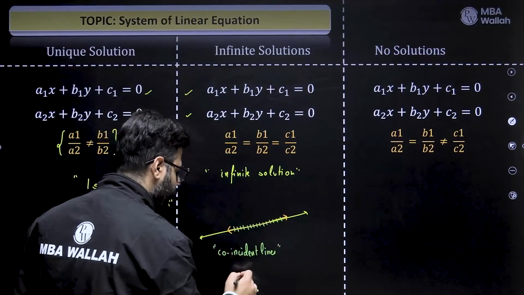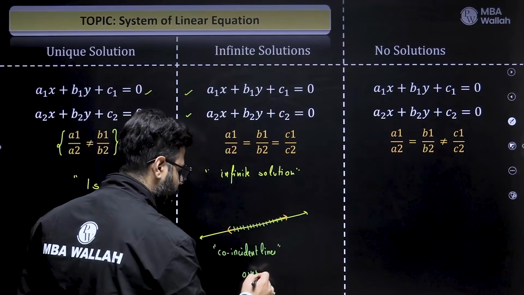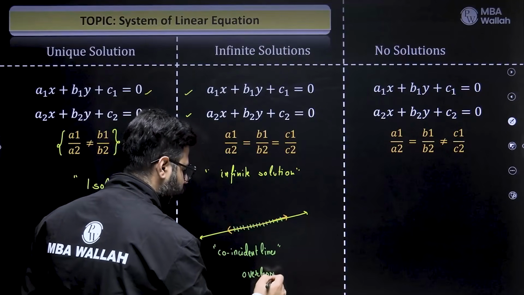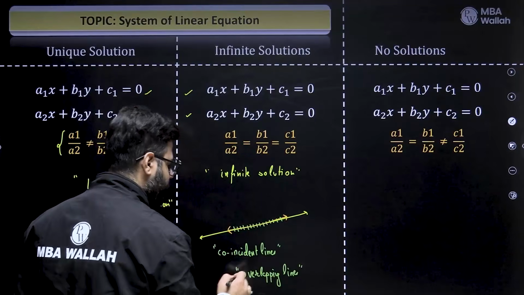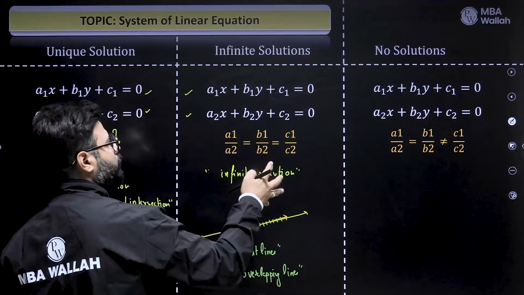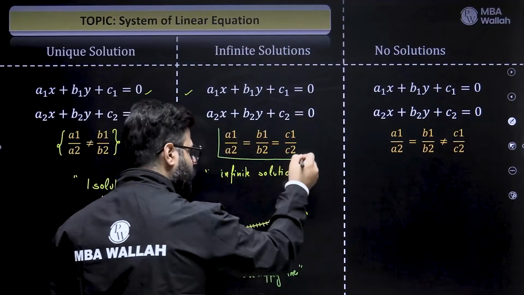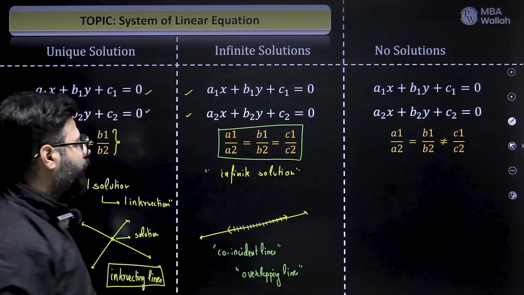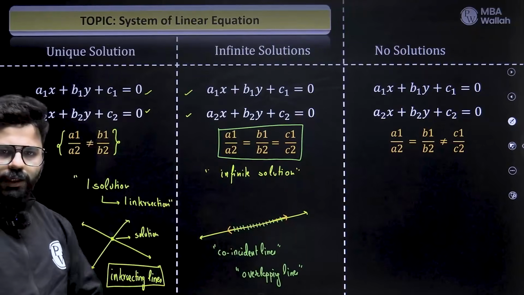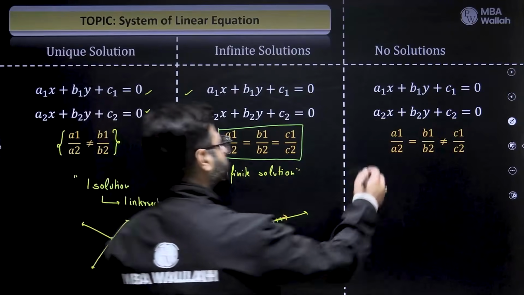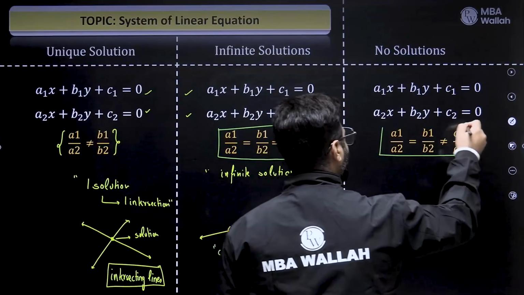or overlapping lines. So condition of coincident, condition for overlapping, condition for infinite solution, this one. The equations are same, the lines are same, the solutions are infinite. And this is the condition for no solution.